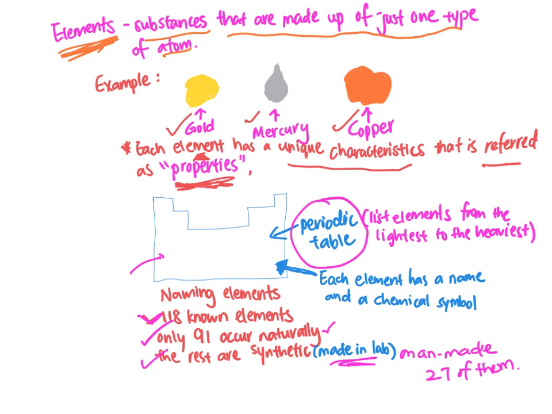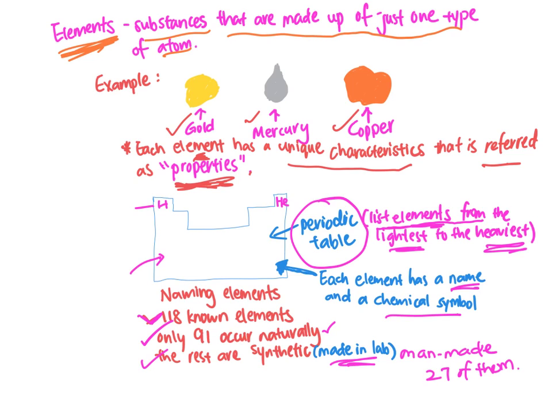Technically, how it works, just simply, the scientist who came up with the periodic table arranged all the elements from the lightest to the heaviest. Okay, from the lightest to the heaviest. And I'll tell you the first two. It started with hydrogen, followed by helium. Each of them has a name, by the way, and a symbol.